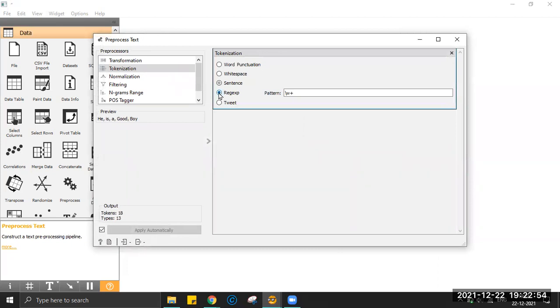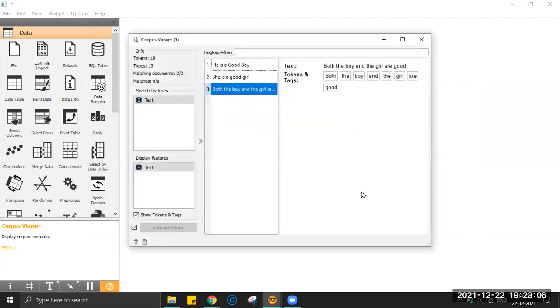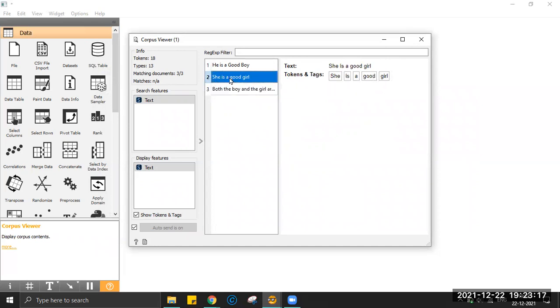Let me cover it as a regular expression where I'm giving \w+, which comes by default, which means I want each word at a time. Because it's automatically applied, I do not have to worry. I come back to the corpus viewer, and now you can see that each word has been broken down into a token. Both the boy and the girl are good. She is a good girl. He is a good boy.